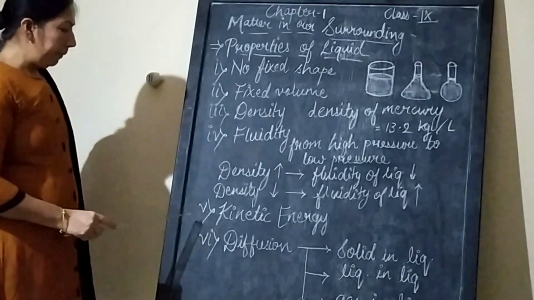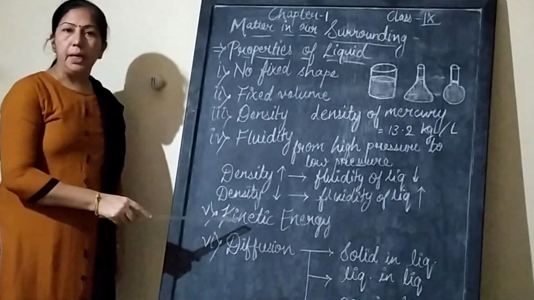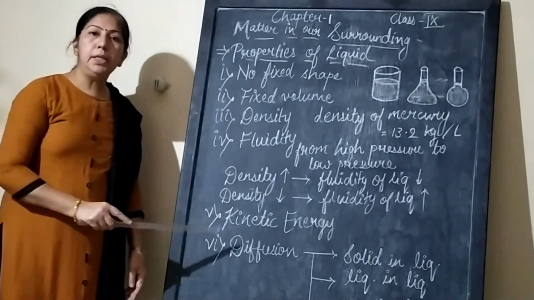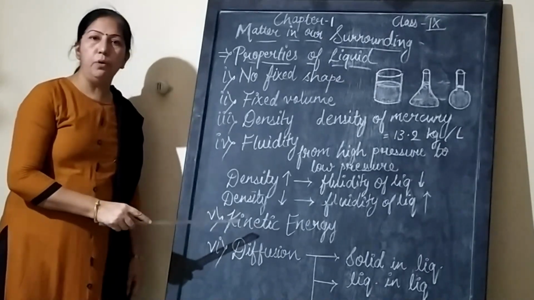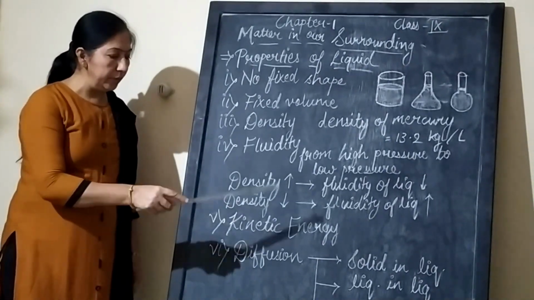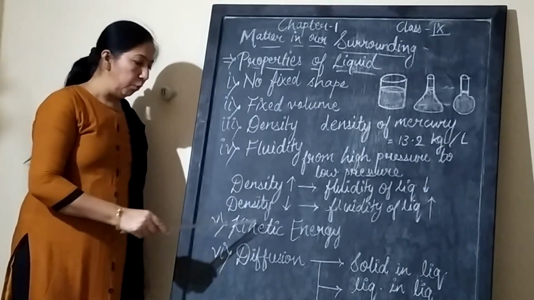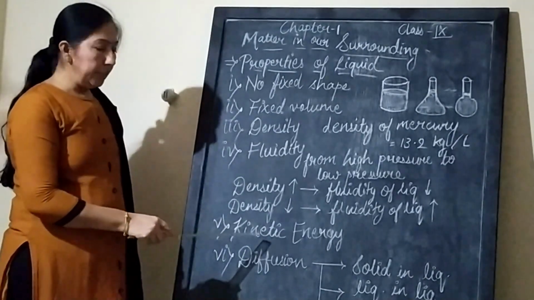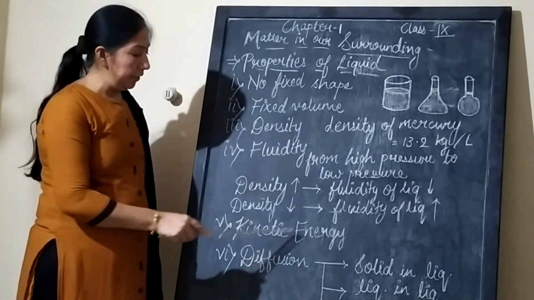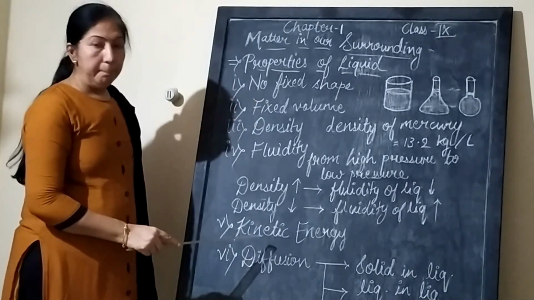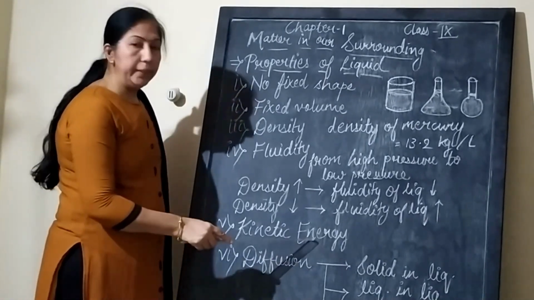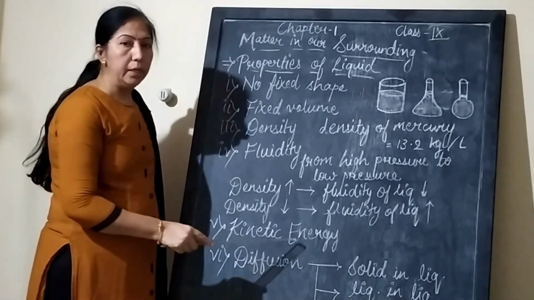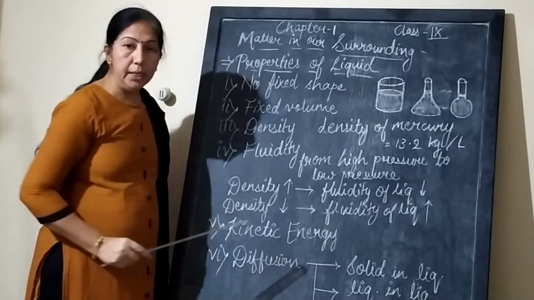Now the next property, number 5, is kinetic energy. Kinetic energy means what? Flow of particles from one region to another region, the motion of particles. With increasing temperature, kinetic energy increases. But in case of liquid, kinetic energy is more than a solid but lesser than a gas.